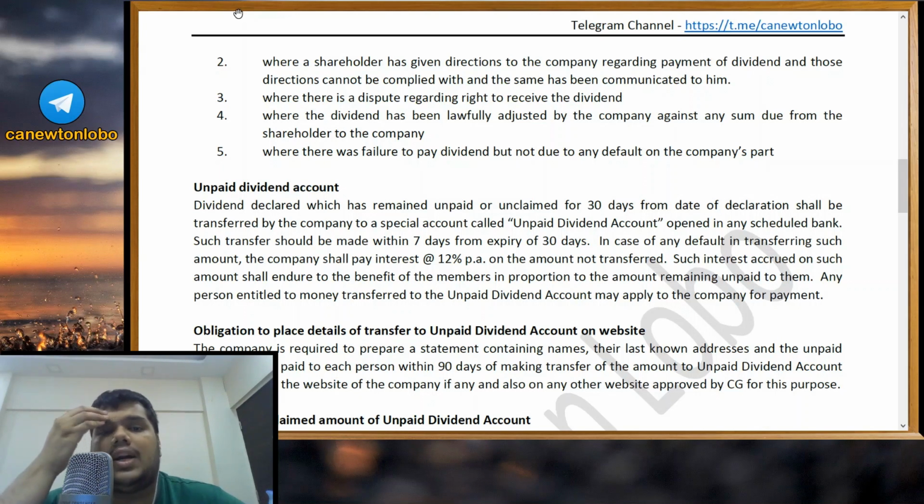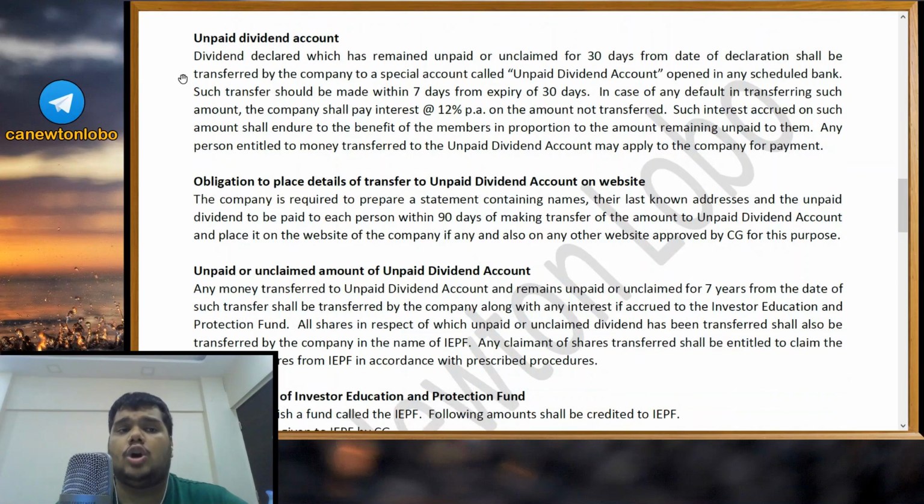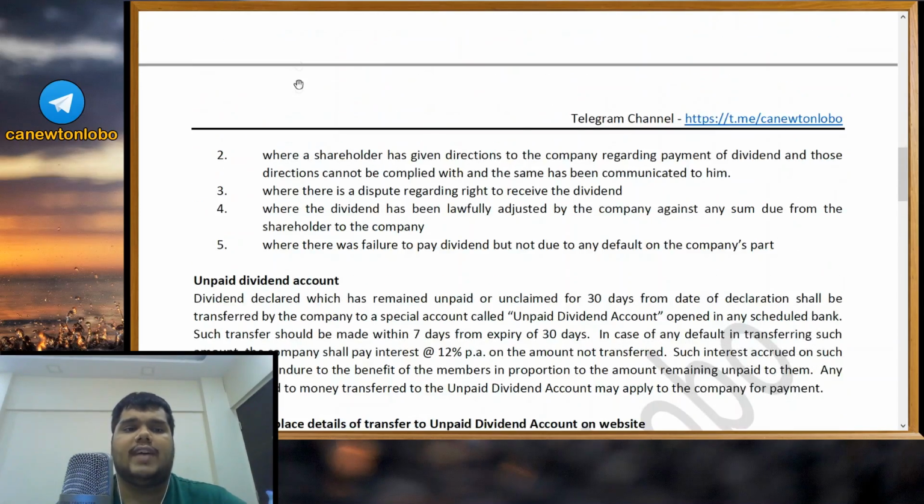Third, that there is a dispute regarding the right to receive the dividend. Two shareholders are claiming the same dividend. Fourth, where dividend has been lawfully adjusted by the company against any sum due from the shareholder to the company. Maybe he's a debtor of the company and some money is receivable from him. So they have adjusted the dividend lawfully. Lawfully is very important. Fifth, where there was a failure to pay dividend but not due to any default on the company's part. So there is some other failure to pay dividend but it is not due to the company's fault, then the company will not be held liable, and accordingly there will be no punishment. So these five exceptions are very important.